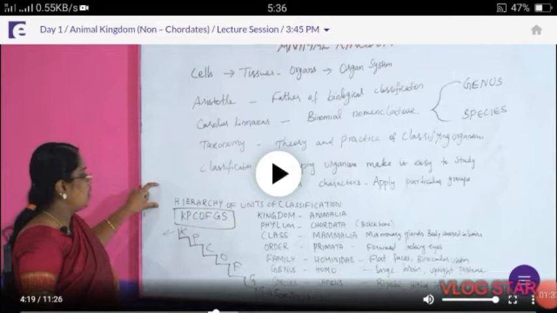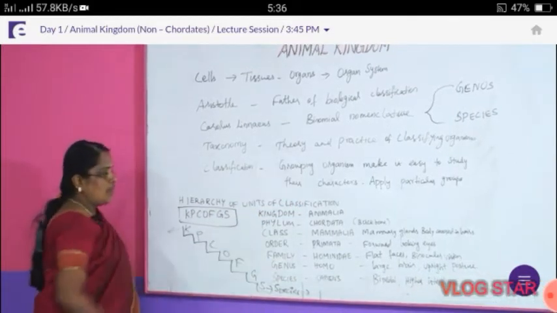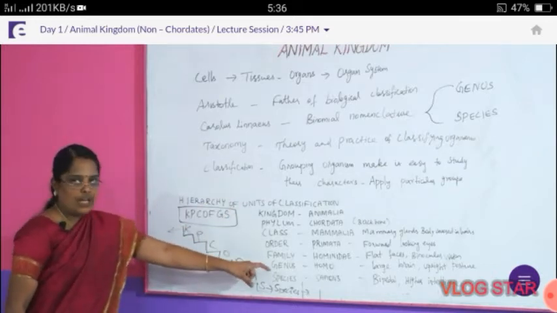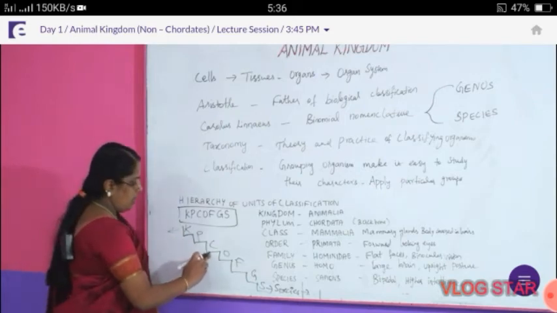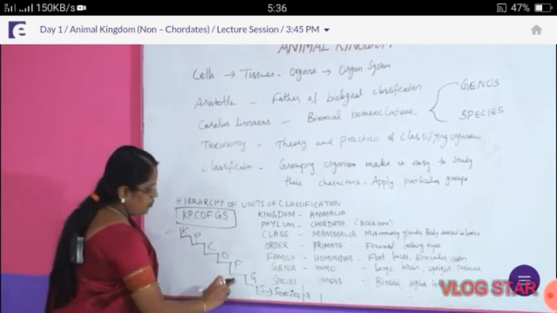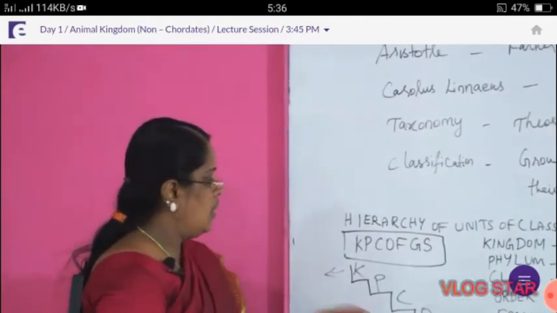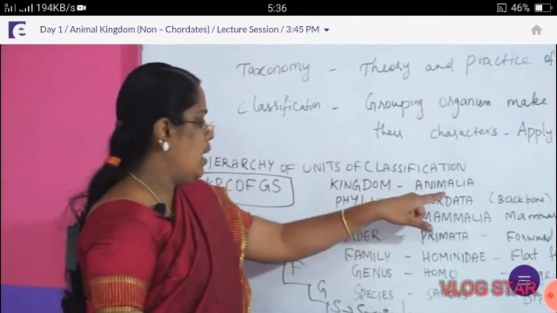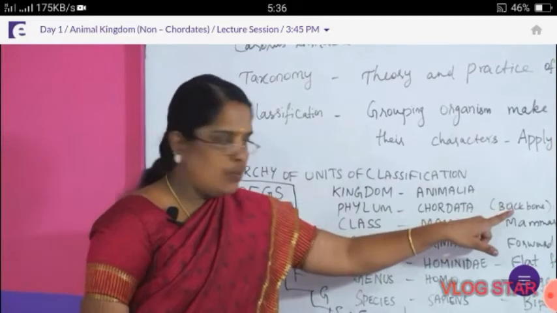What are the hierarchy of units of classification? You have to write the first letter of all the hierarchy of units of classification. First one K, then P, C, O, F, G, S: KPCOFGS. What is K? It denotes Kingdom Animalia. Phylum Chordata: presence of backbone is called Chordata.